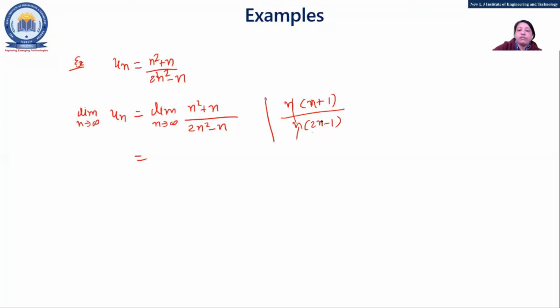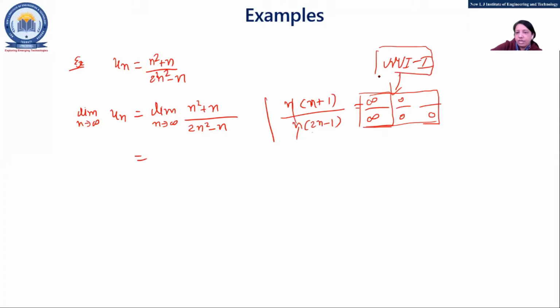If you add something to infinity or subtract something from infinity, it gives infinity over infinity, and that is undefined. So what to do when you get this type of thing, either infinity by infinity, or 0 by 0, or 0 in the denominator? That concept, the indeterminate form, you will learn in unit 1. Right now we are not going to apply that concept; we will see it in unit 1.